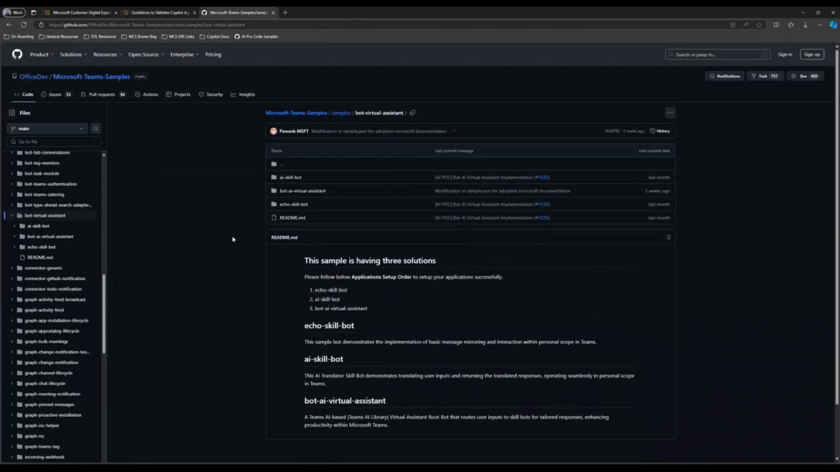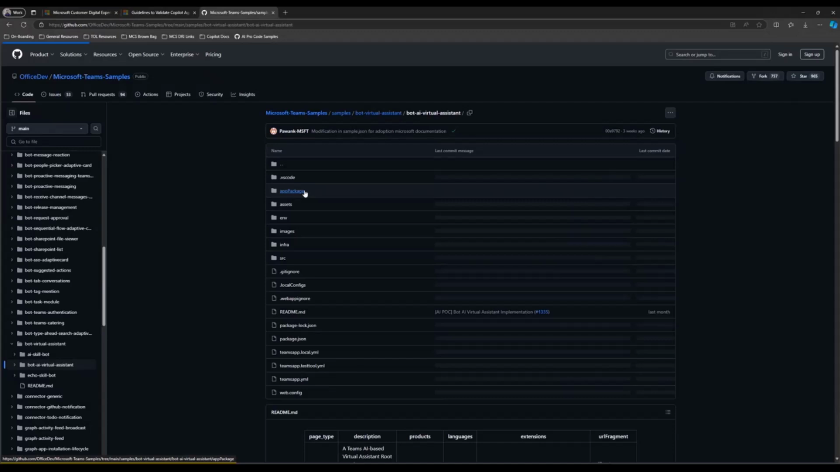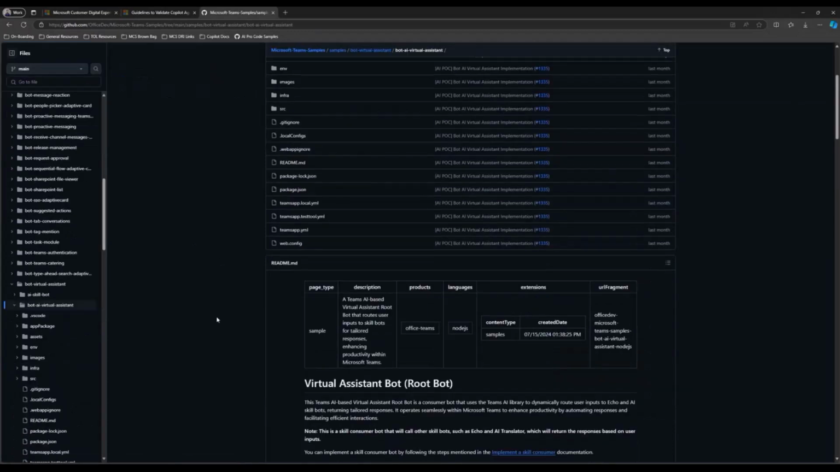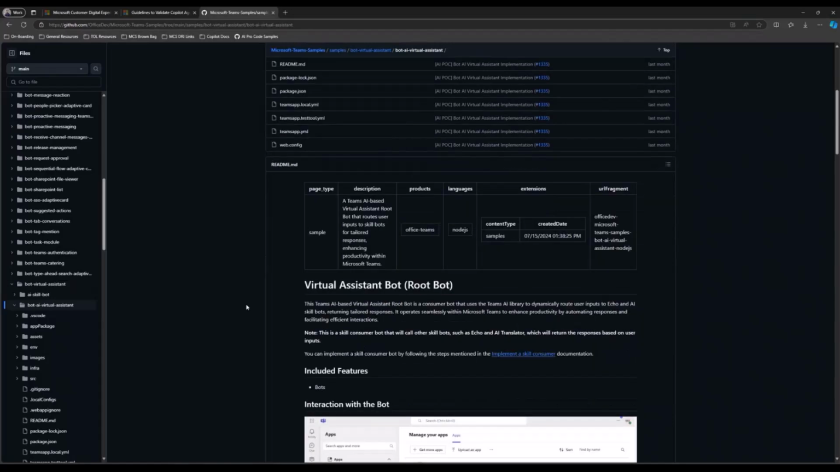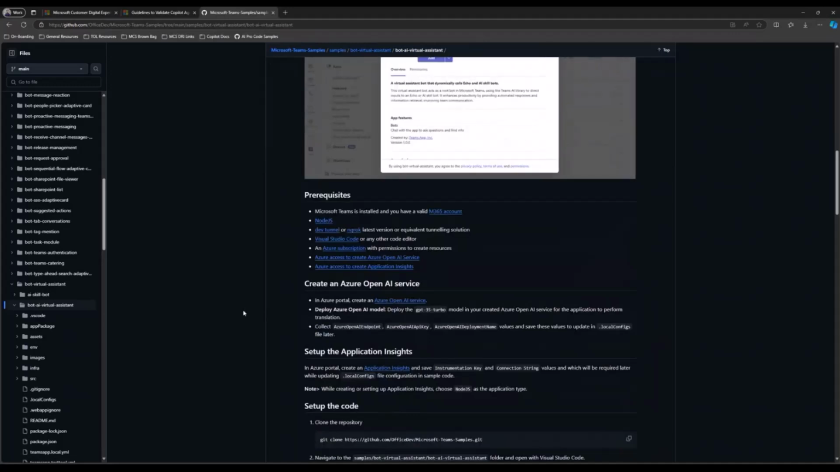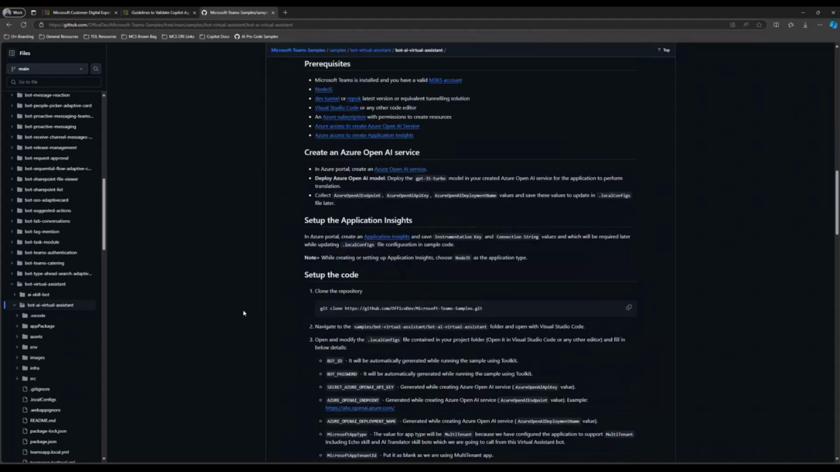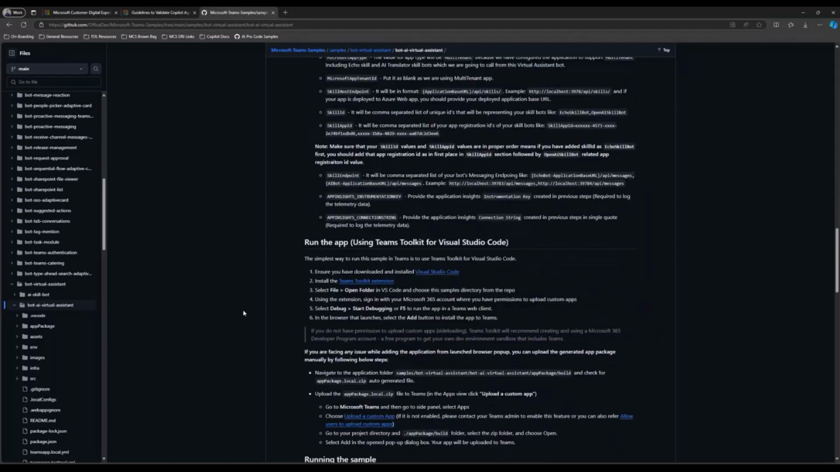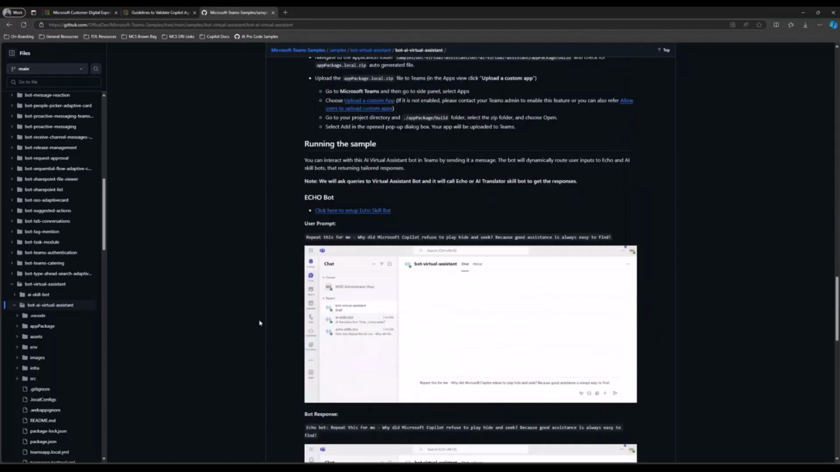The AI skill bot, notice, does call Azure Open AI. It uses that to perform the translation. Whereas the echo skill bot just basically spits back whatever you give it as an input. Now going to the root bot, which is basically the virtual assistant. This uses, like I said, the Teams AI library. And as part of the deployment, it actually uses the Azure bot framework as well. And everything is in the README on how to actually set up the sample and how to actually use it.